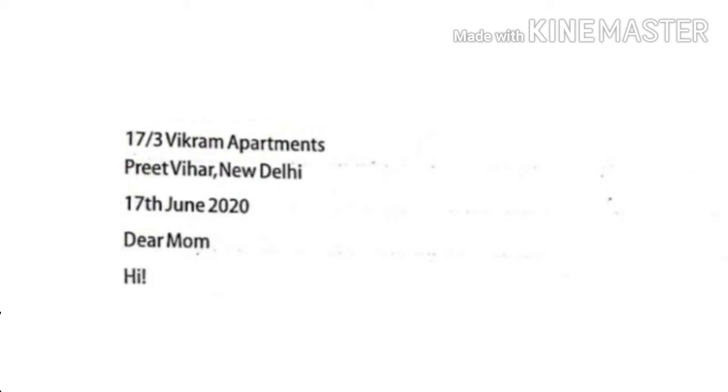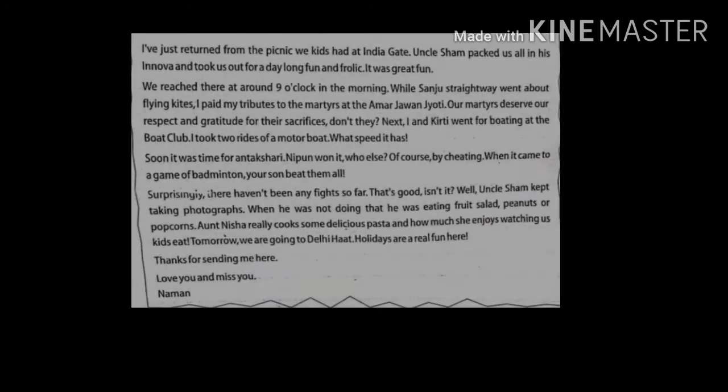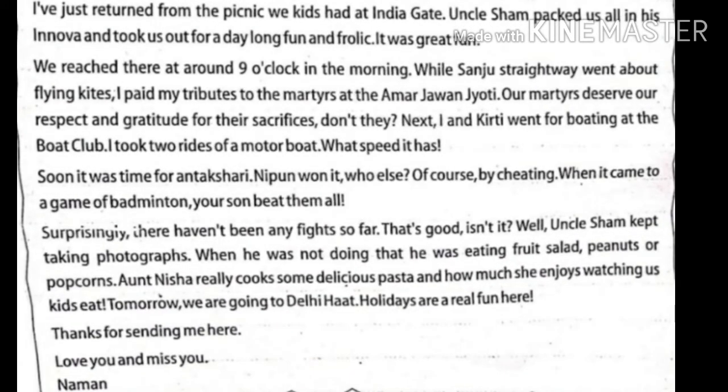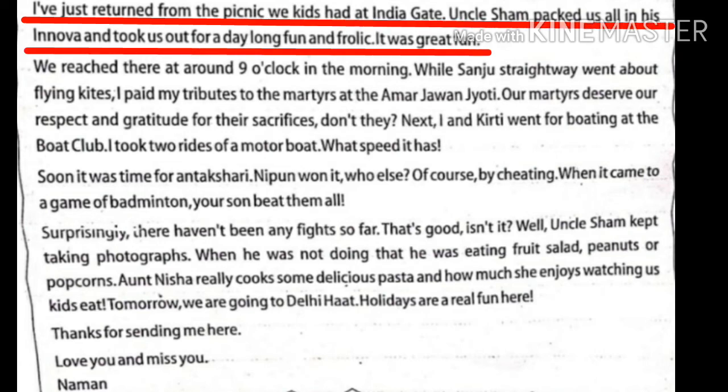Now comes the main body part. You can start the body of the letter like, I realize it has been a while since I last wrote to you, or I hope you are having a nice time, or I hope this letter finds you healthy, or simply, I'm writing this letter to let you know. Now see how they have written the letter here. I have just returned from the picnic we kids had at India Gate. Uncle Sham packed us all in his Innova and took us out for a day-long fun and frolic.